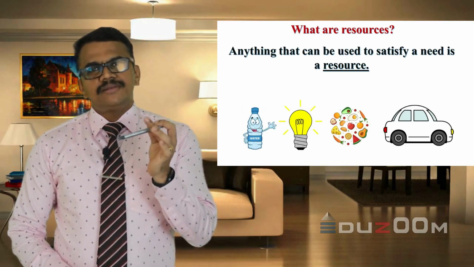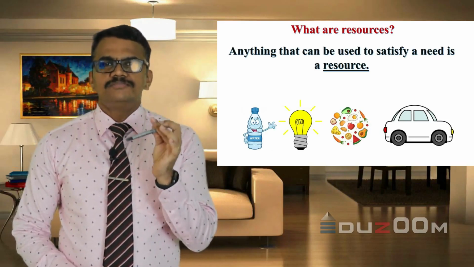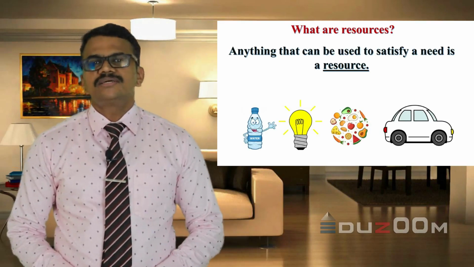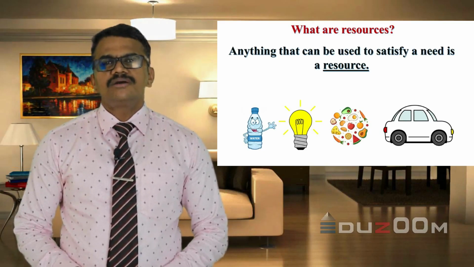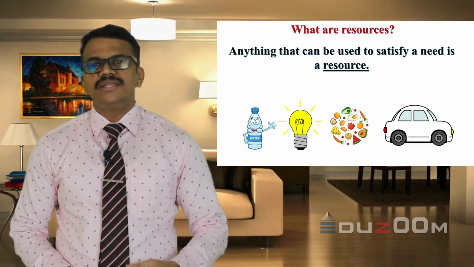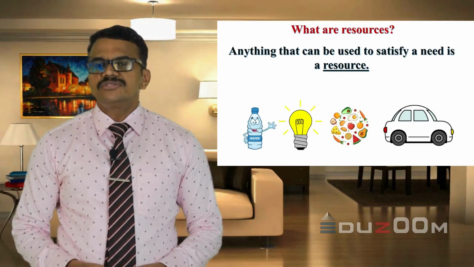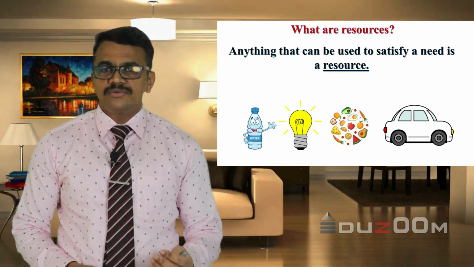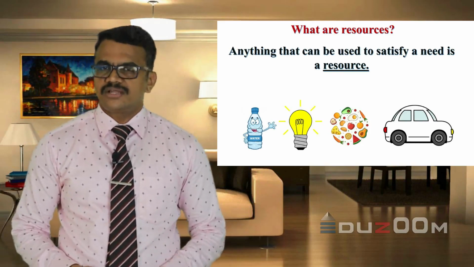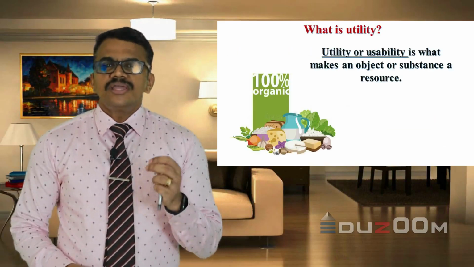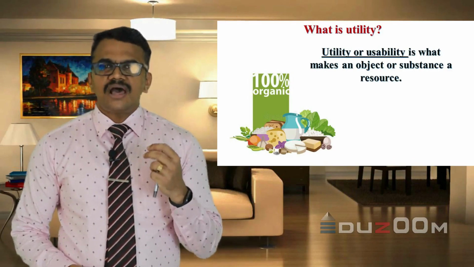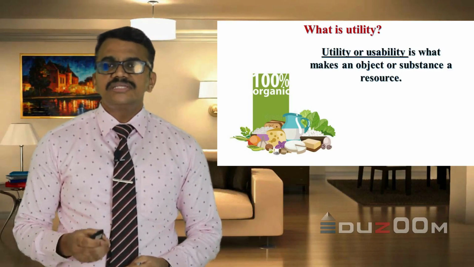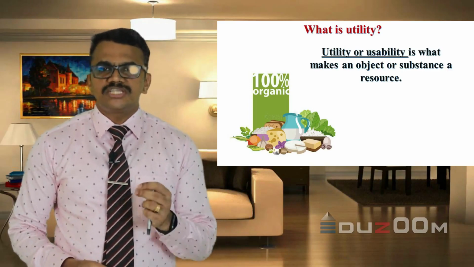As you know, this pen is a useful object. So anything which is useful to us is a resource, because resources are satisfying our needs. All resources have some value or worth. Some resources have economic value and some do not. Every resource has its own utility or usability, because utility is what makes an object or substance a